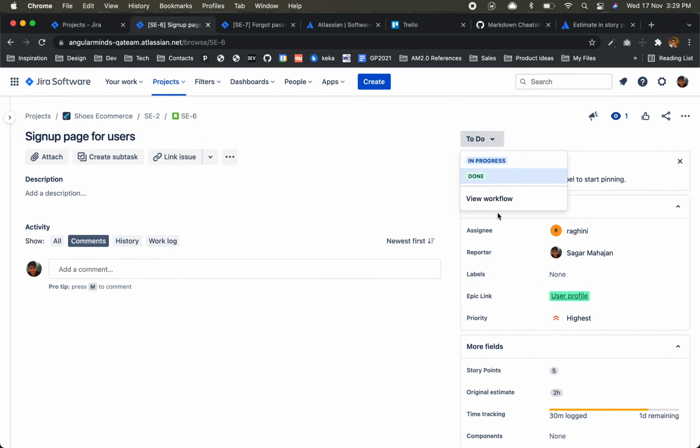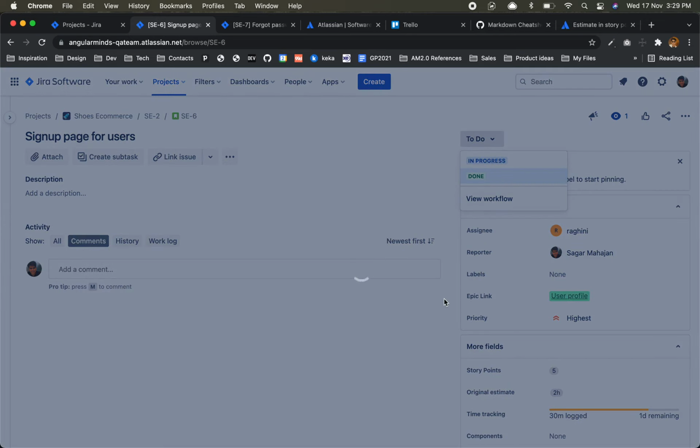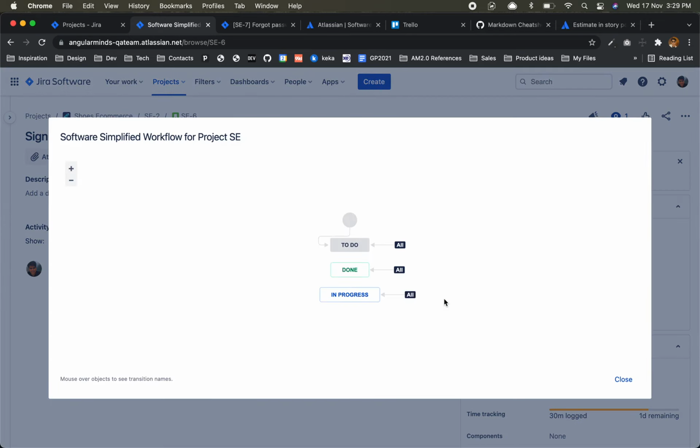So in our workflow, you can see now the next step is in progress, right? We can view the workflow as well. Now I'll tell you a very important thing here: to do, done, in progress. For all of these, they have transition from all. That means all statuses can transit to done.